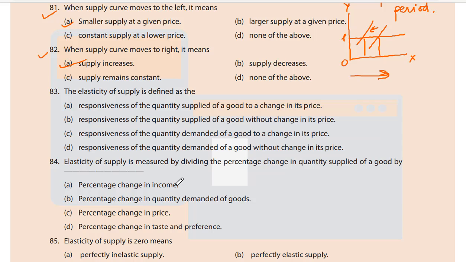83. The elasticity of supply is defined as: A. Responsiveness of the quantity supplied of a good to a change in its price. B. Responsiveness of the quantity supplied of a good without change in its price. C. Responsiveness of the quantity supplied of a good to the change in its price. D. Responsiveness of quantity supplied of a good without change in the price. It would be A. Responsiveness of the quantity supplied of a good to the change in price. Elasticity of supply.